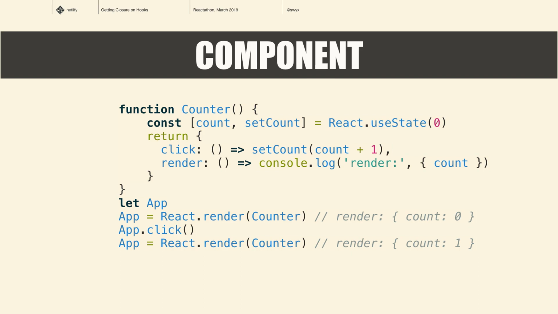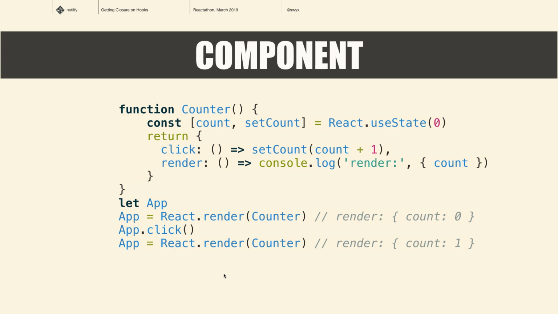Let's say this is a counter component, and instead of rendering to the DOM, I'm just logging stuff out to the console. And I also return a handler called click, and every time I run that handler, it increments the state by 1. Now I can say app equals React.render(Counter), and that renders 0 because that's the initial state. Then I can click it, and when I re-render, it increments by 1. And that's kind of React's API, if you squint.